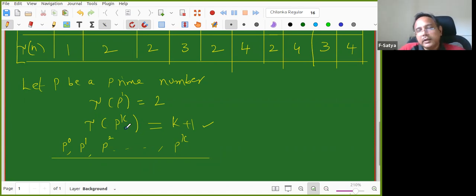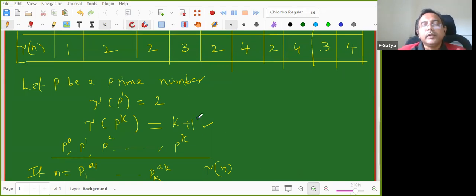You got that for P power K, but my final goal is that if n is equal to P1 power A1 up to Pk power Ak, not only for primes and prime powers, I want tau of n for every n. That is my goal. How do you find it? That we will see, no need to worry at this juncture. We'll do it slowly. But are you all clear with the tau function first? It is called the divisor function: the number of positive divisors of n.